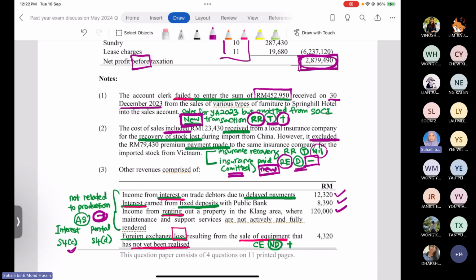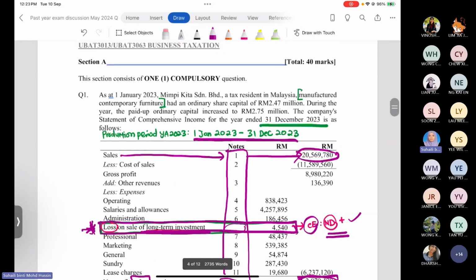Third item, income from renting out a property in the Klang area where maintenance and support services are not actively provided and fully rendered. This income shows that the company receives 120,000 ringgit of passive source income, not related to the production. Remember that the company is producing contemporary furniture.